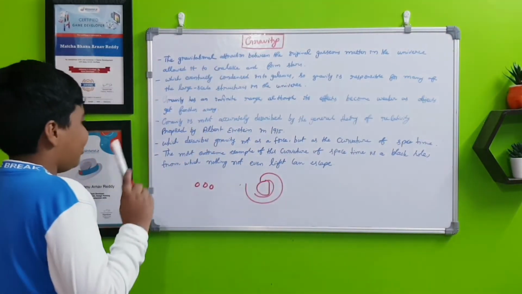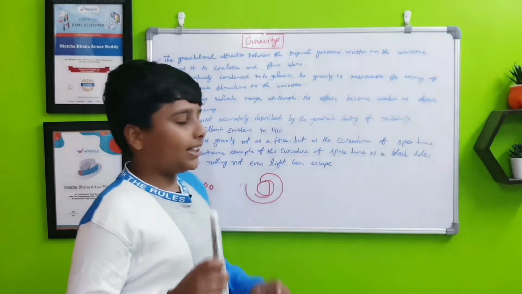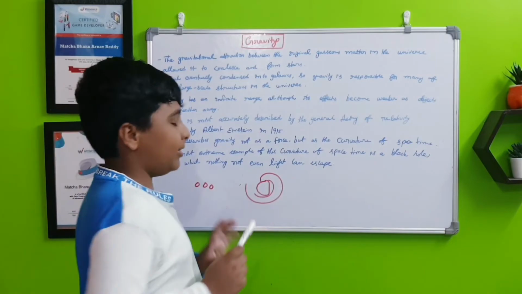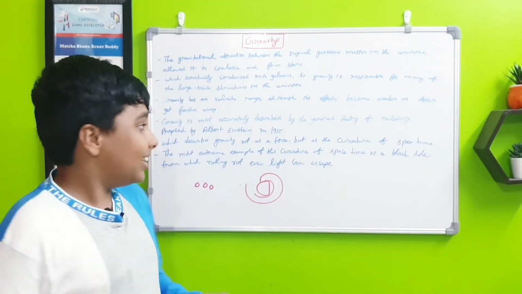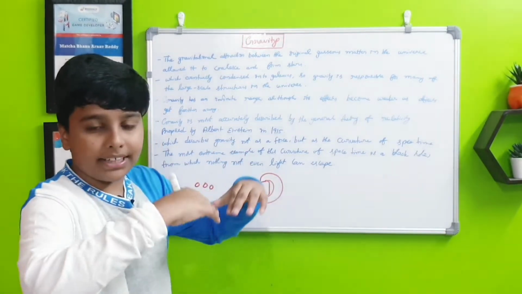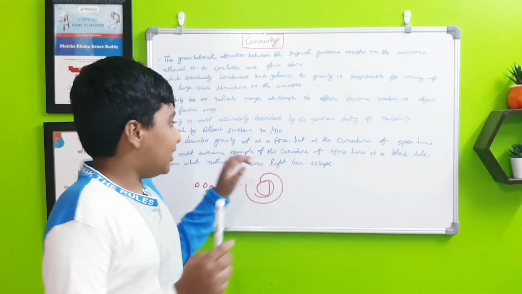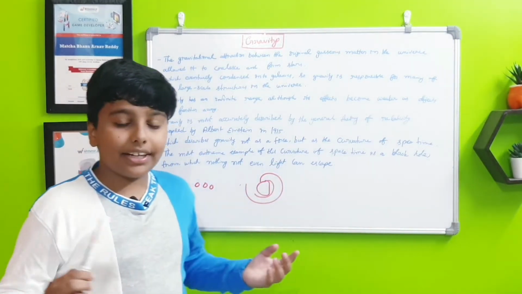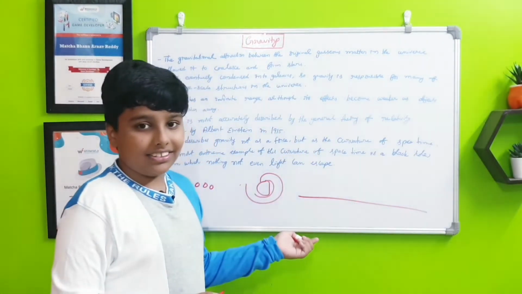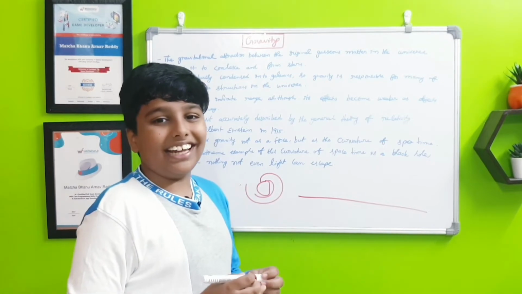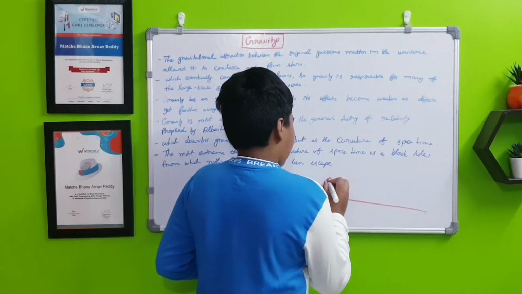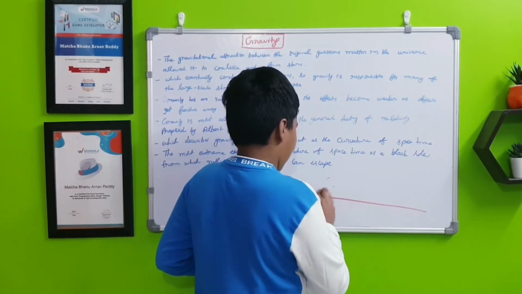So gravity is most accurately described by the general theory of relativity proposed by Albert Einstein in the year 1915, which describes gravity not as a force but as a curvature of space and time. This theory says that this is the plane of existence, whose actual name is space-time. For example, there's a planet here.